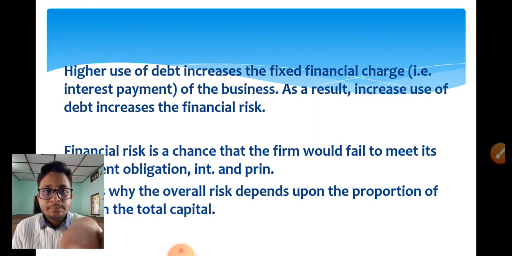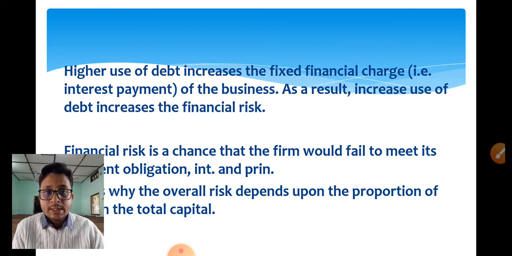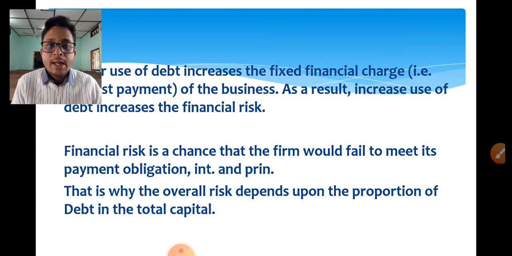So next you see, higher use of debt increases the fixed financial charges, that is the interest payment of a business. As a result, increased use of debt increases the financial risk. Obviously, whenever a company uses more and more debt financing, it becomes riskier for the business, because the business is under legal obligation to repay the principal and also the interest, even if the company does not make any profit, right? That is written in the second line.